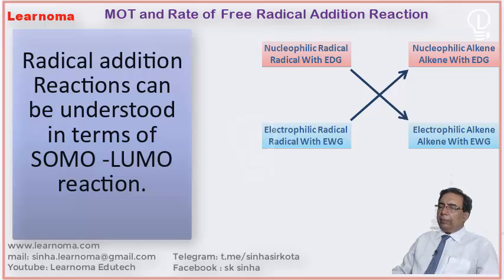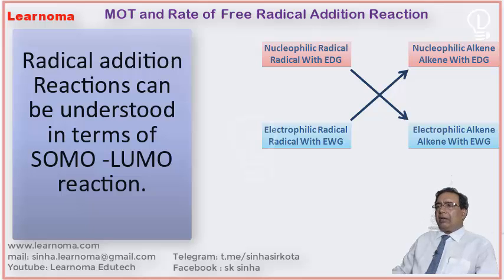Hello everyone. Today I am going to discuss a very rare concept of radical reaction. In case of free radical addition reaction of alkene, we are very much limited to Markovnikov and anti-Markovnikov addition reaction. But what happens to the rate if the reactant changes?